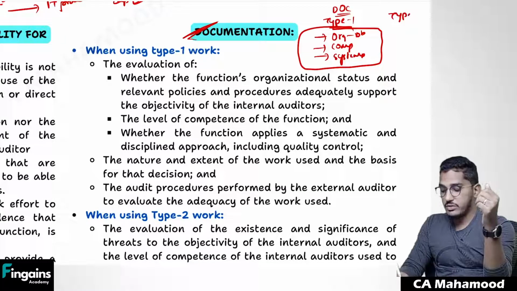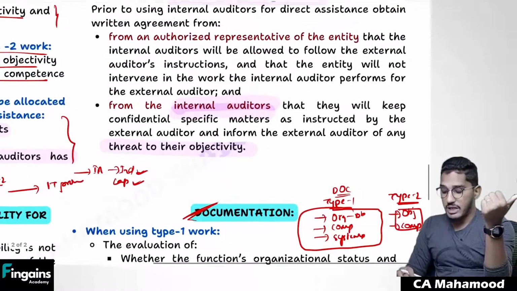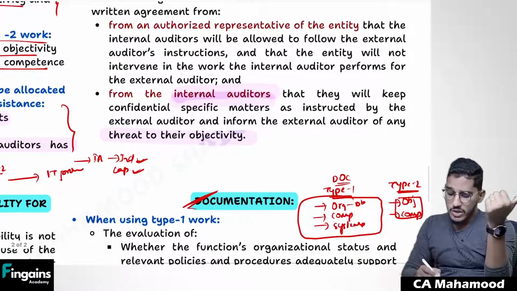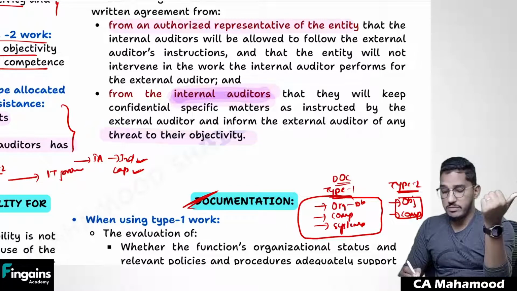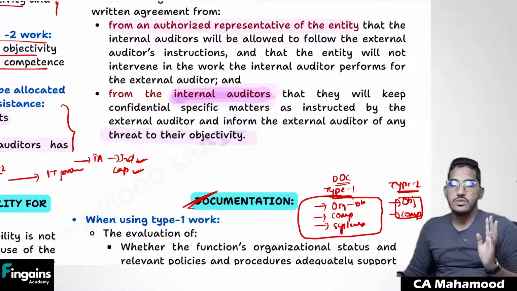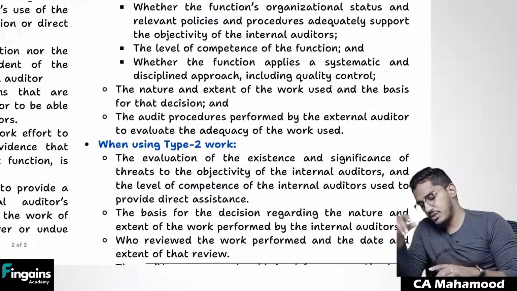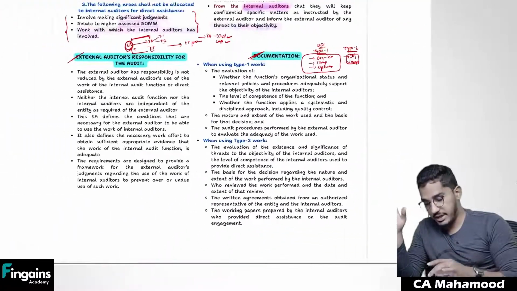Similarly, if you are deciding to use for type 2 usage, then you have to include in your documentation what information you have considered for deciding objectivity and independence, how you have decided capabilities. Along with that, whatever written agreement that you are getting from the management and whatever written agreement that you are getting from the internal auditors, these things also should go and sit in your documentation. So these are some extra things which have to be included in the documentation. You can refer this documentation paragraph for extra clarity.